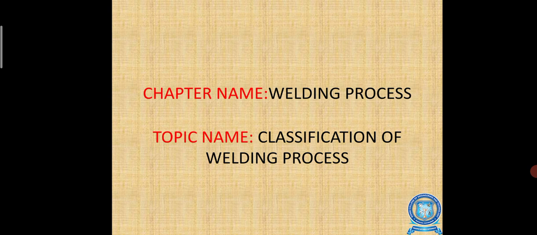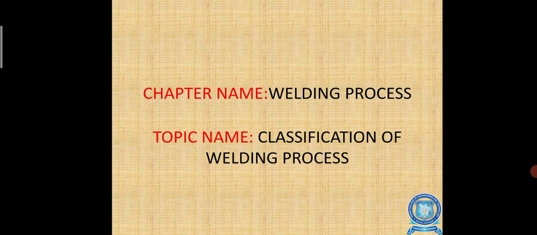Today I will talk about the classification of welding processes, how welding is done. It is classified in different ways depending on the type of welding. So we'll see them one by one.